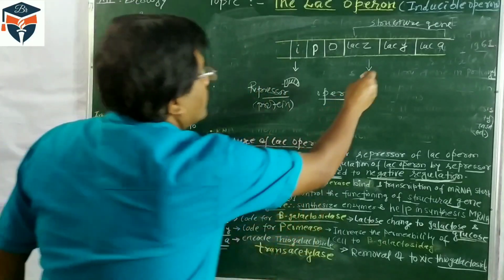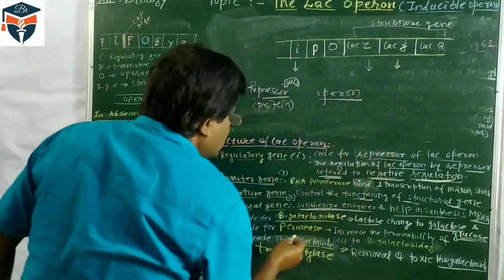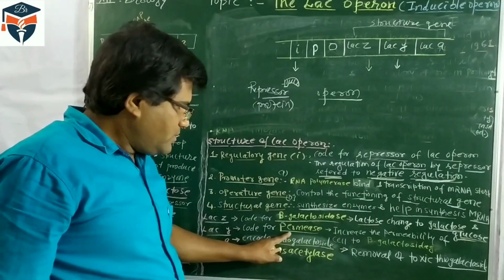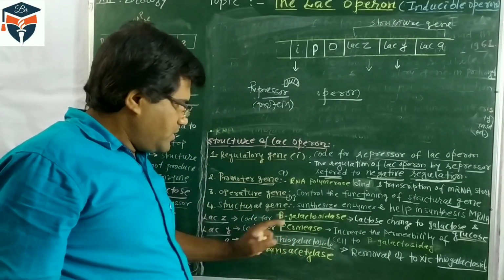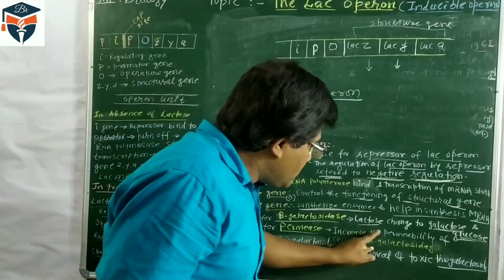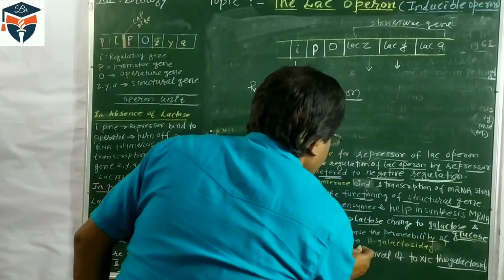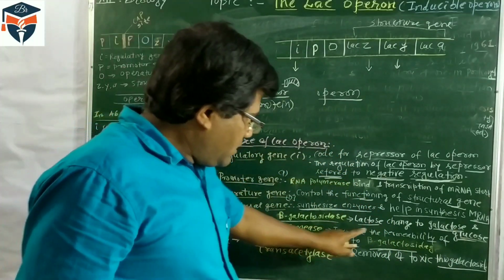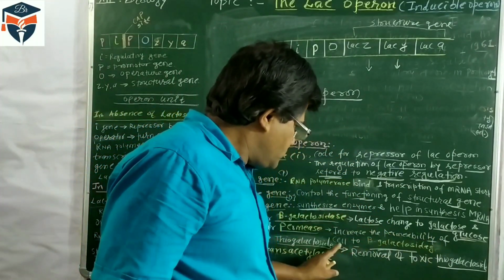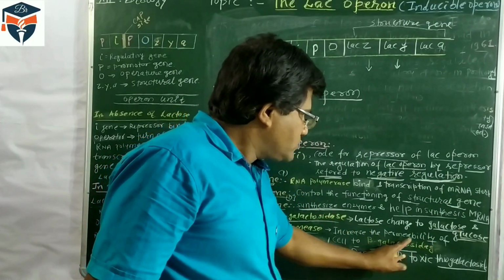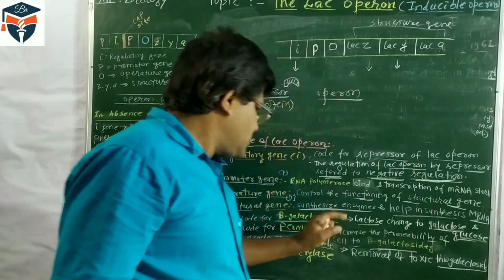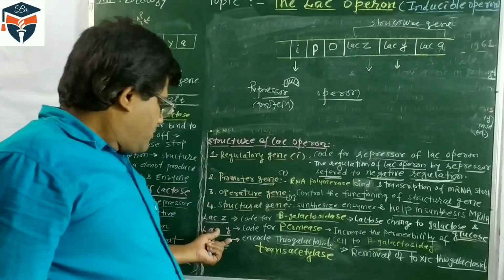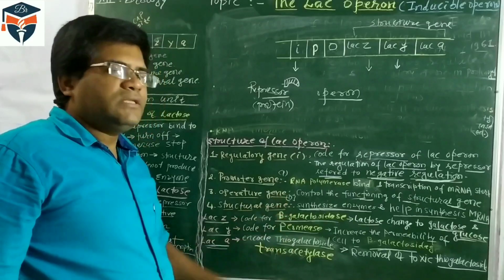Second, Y synthesizes the permease enzyme. It codes for the permease enzyme. Code means it synthesizes the permease enzyme. What happens? It increases the permeability of the cell to beta-galactosides. So beta-galactoside permeability is increased in the cell due to the permease enzyme.